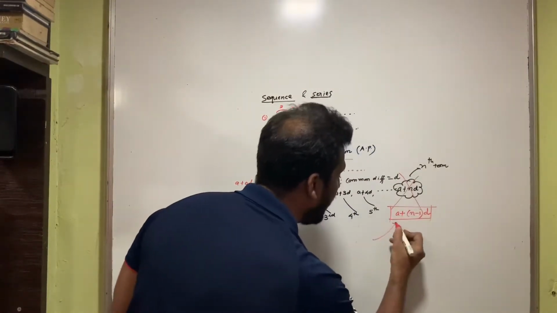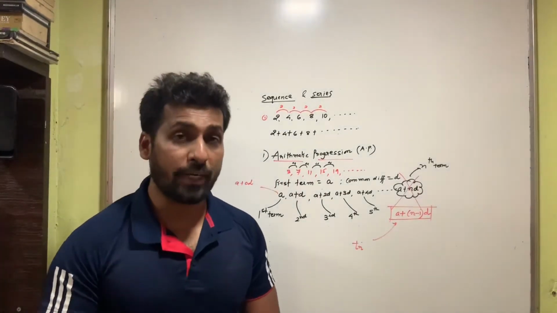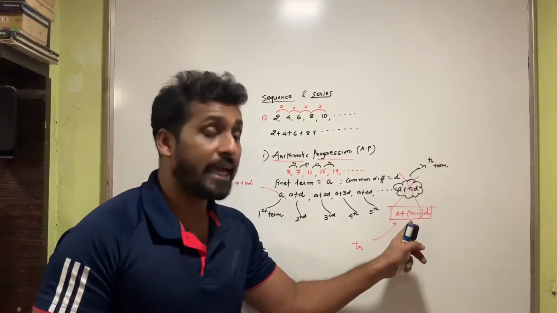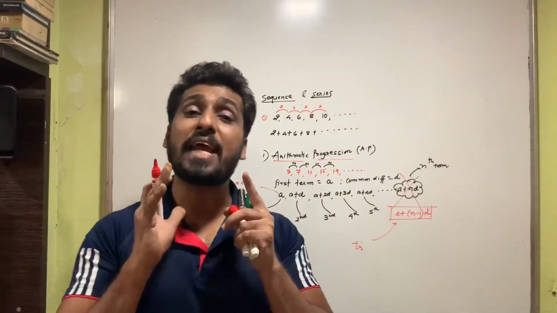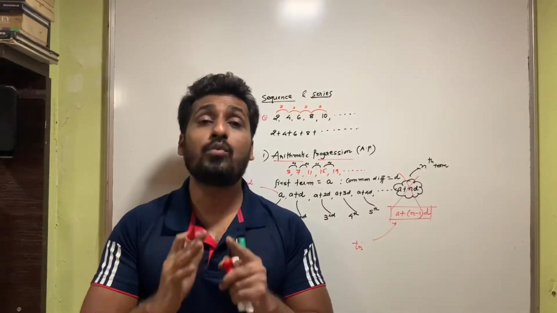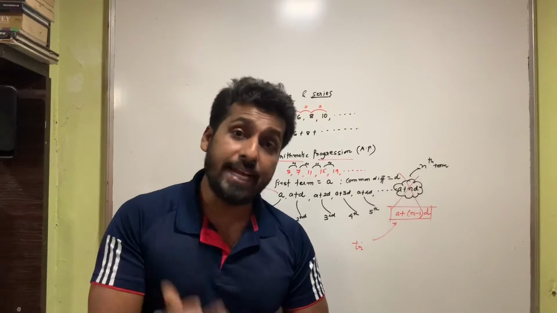This is a very important formula, students. The nth term of an arithmetic progression is a plus (n minus 1)d. Now, this is one important thing. Again, note down that when I say nth term, it does not mean the last term. It is not the last term. It is any term of the sequence.